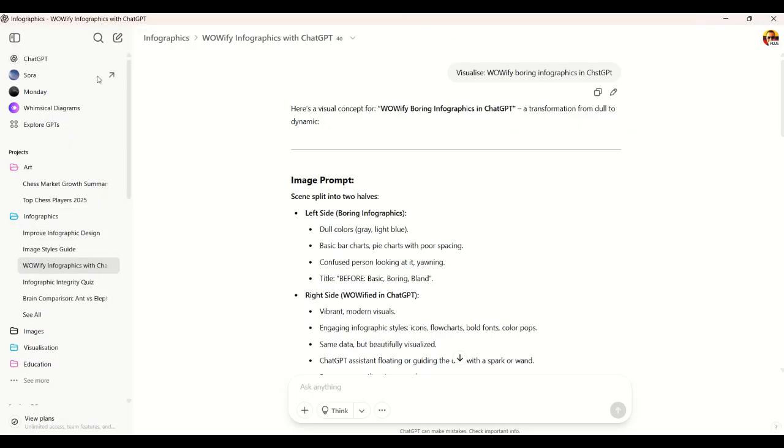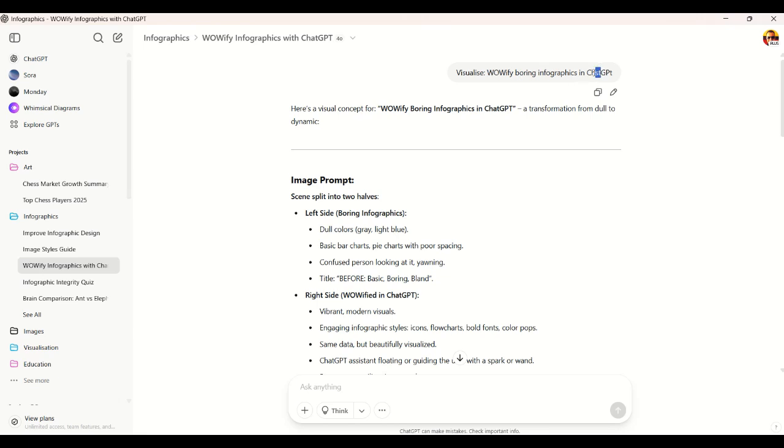Okay, now we're in the ChatGPT interface. In my projects, I have infographics. One of them is WOWify infographics. So here I am. This is how I actually created those images that you just saw. Basically I was trying to create an image for my cover slide, right? And the original title, this is not the title now, but the original title was WOWify boring infographics in ChatGPT.